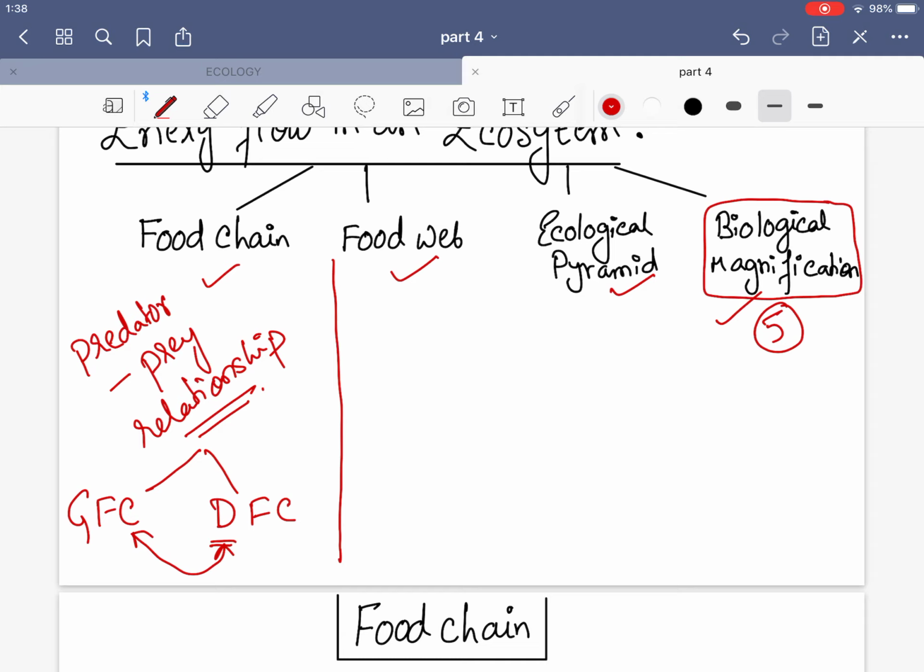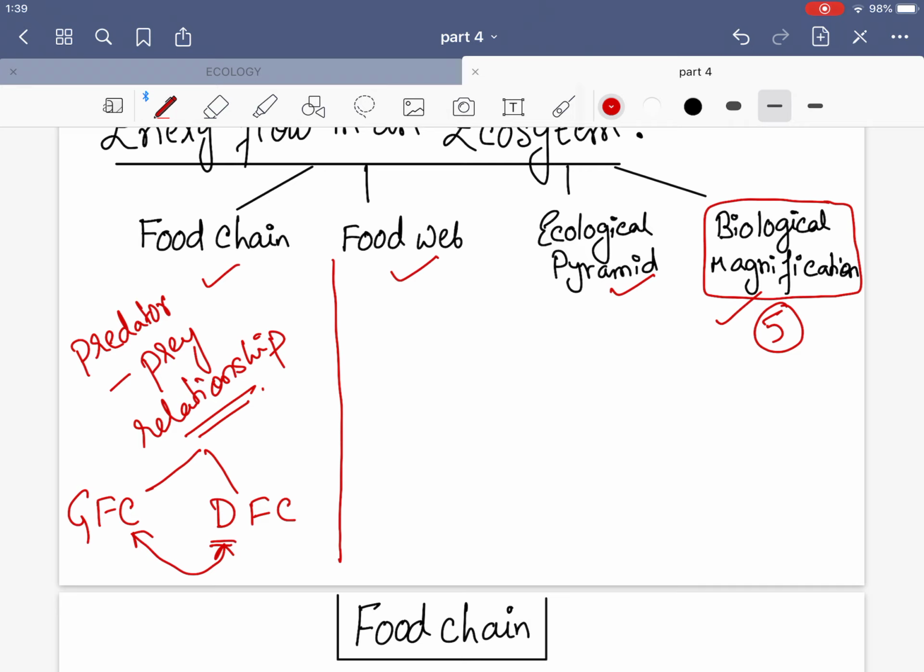So a producer can be any organism that can convert inorganic matter into food. Producers are thus the foundation of both the food chains and the food webs. That is why the main process in this food chain is photosynthesis. Without photosynthesis, no plants and no producers can survive. And if the plants and producers cannot survive, the consumers will not be able to survive, because all the consumers in this ecosystem are heterotrophs.